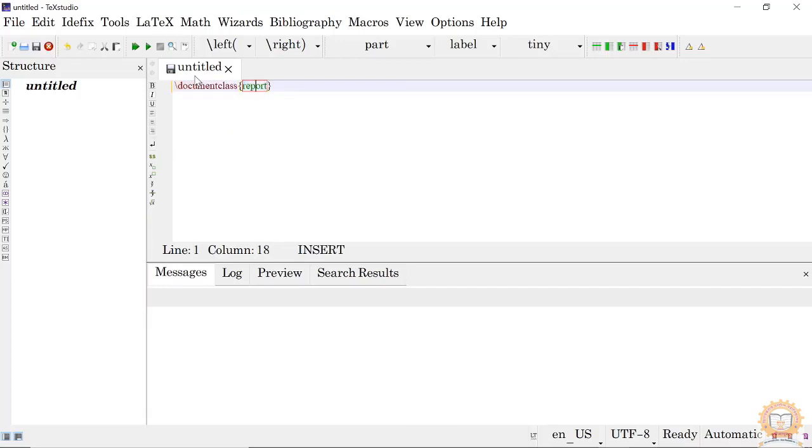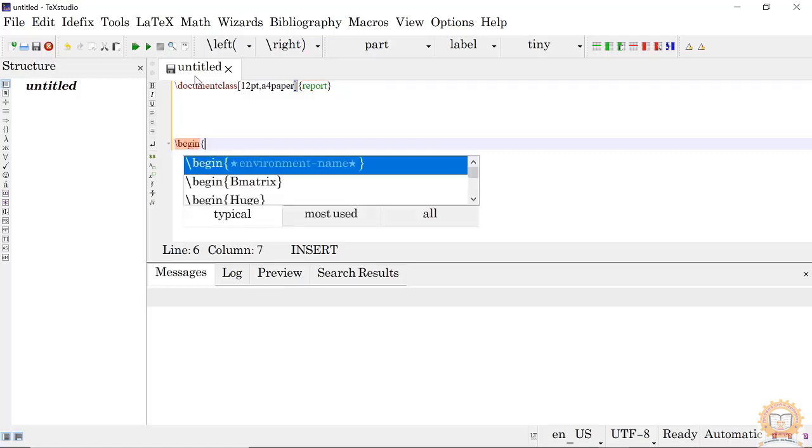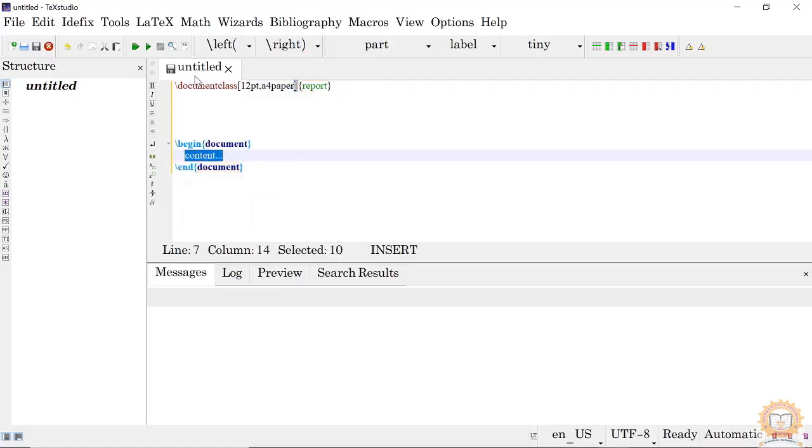Then we put our other details like 12 point, A4 paper like this, and other things. The next thing is begin document and end document.